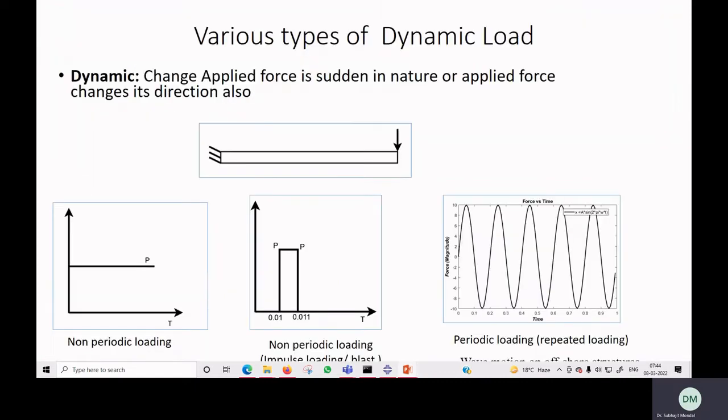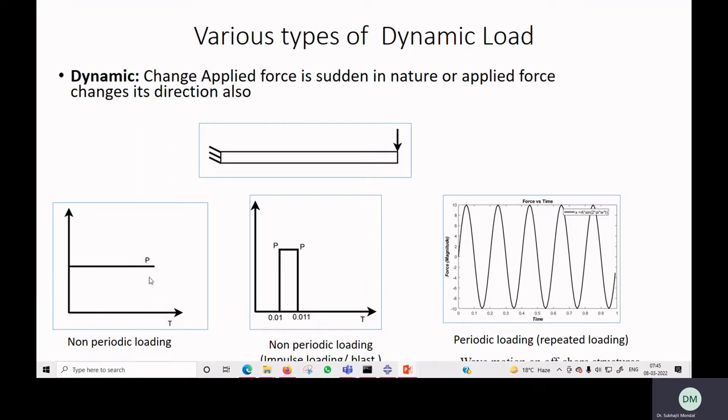Now if you see a dynamic force, a dynamic force is basically a force where the applied force changes suddenly or the force changes its direction. Here you can see, if you have a system, for example this cantilever system, and you are applying this type of step loading, at zero time there is total load, and at time t there is also total load.